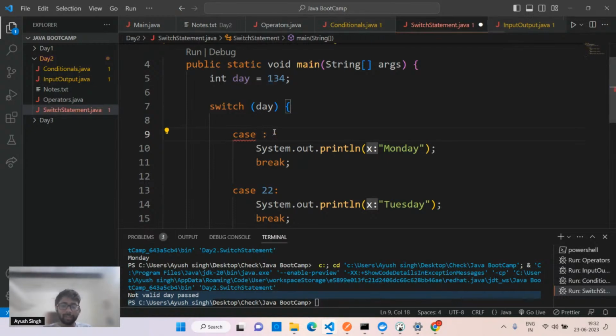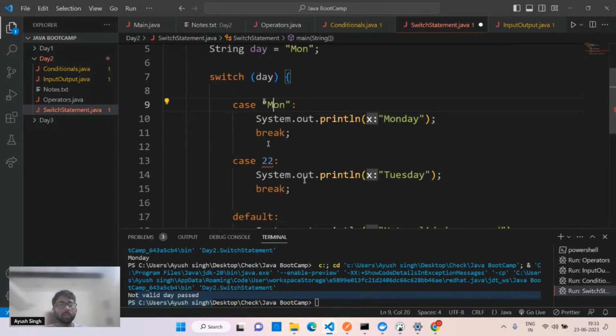Remember this point. Let's suppose I'm getting this as a string. Don't confuse with this part. Let's suppose I'm writing Monday. It can be like this as well, Monday in uppercase as well. So it will check for the uppercase as well. Here you have to simply pass 1, obviously the reverse. I hope you got the point.